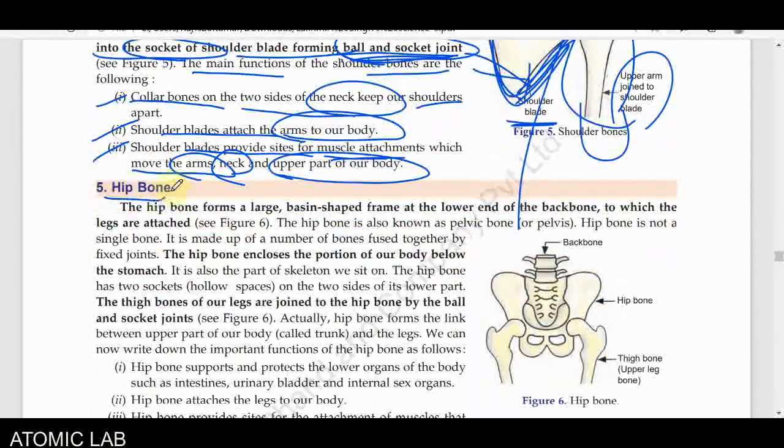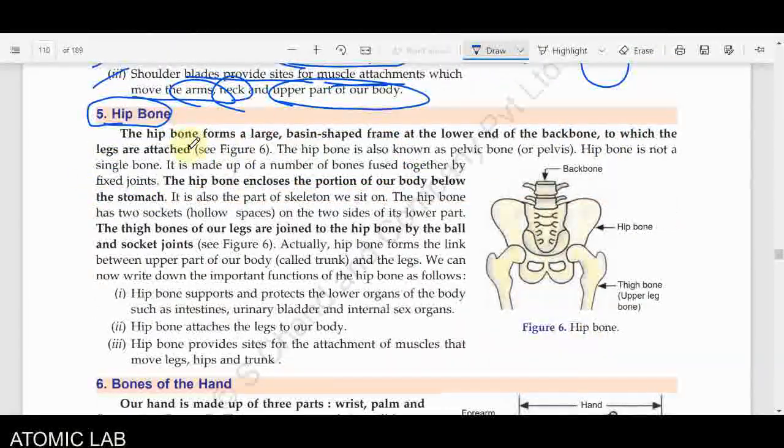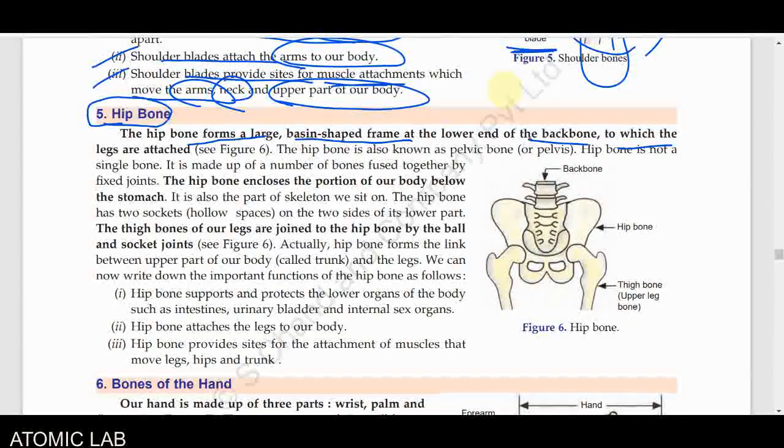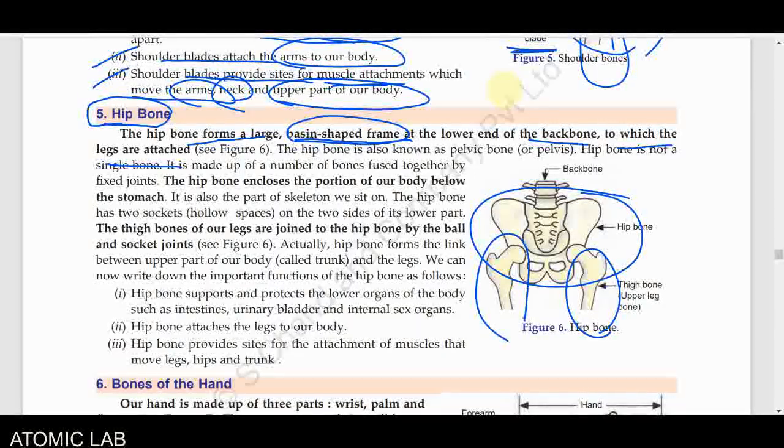Now we will discuss the fifth, hip bones. Hip bones form a large basin-shaped frame at the lower end of the backbone, to which the legs are attached. As you know, the hip bones are present below our stomach, and they have a basin-shaped frame. What is the meaning of basin-shaped frame? It allows the leg bones to attach at the bottom of the hip bones.